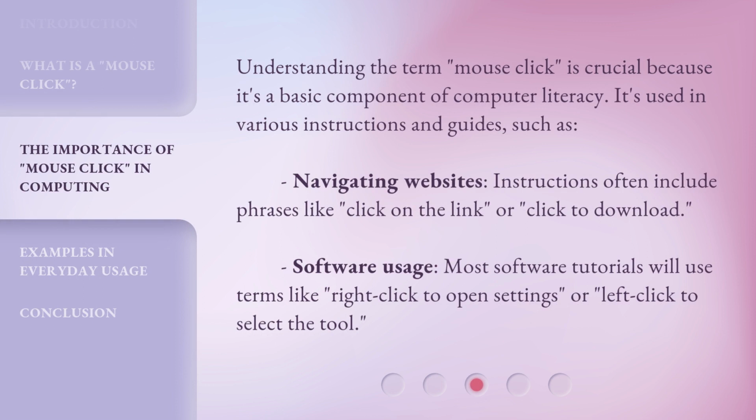Understanding the term mouse click is crucial because it's a basic component of computer literacy. It's used in various instructions and guides, such as navigating websites. Instructions often include phrases like click on the link or click to download. Software usage. Most software tutorials will use terms like right-click to open settings or left-click to select the tool.